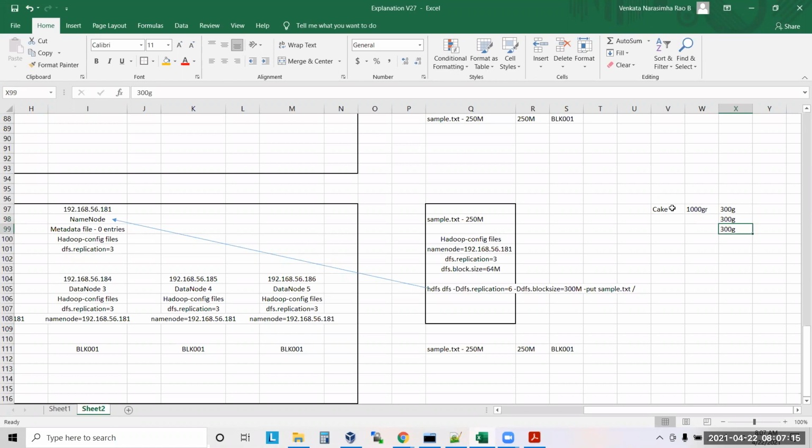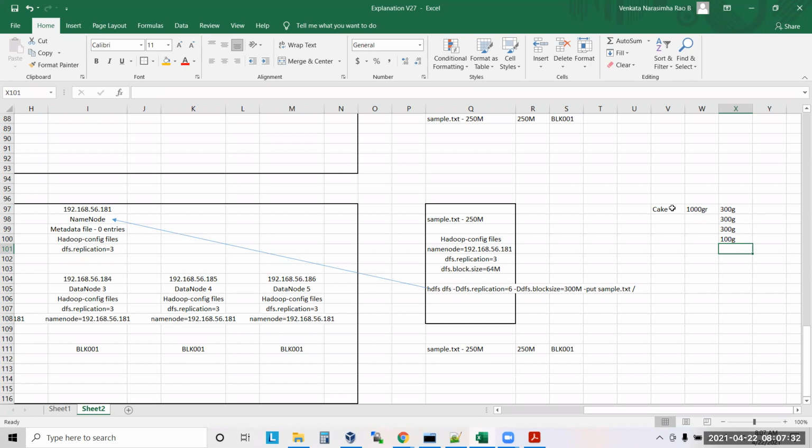400. Again, you cut it. What is left out? 100. Now can you make it 300 now? No, 100 only, the last piece. Yes or no? So 100 only. Very simple.